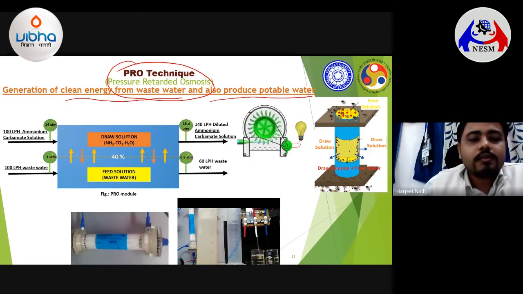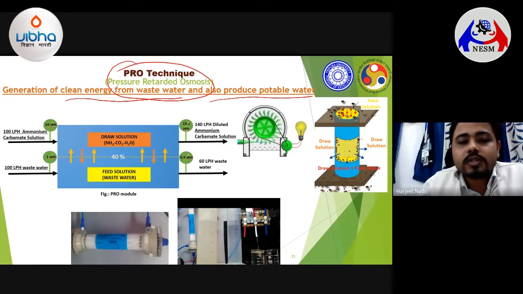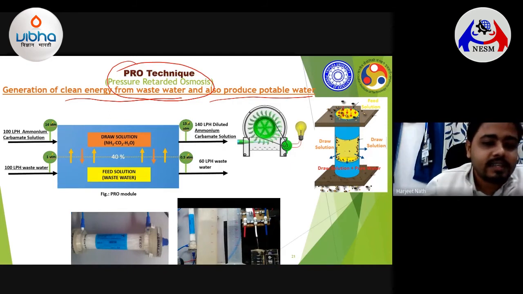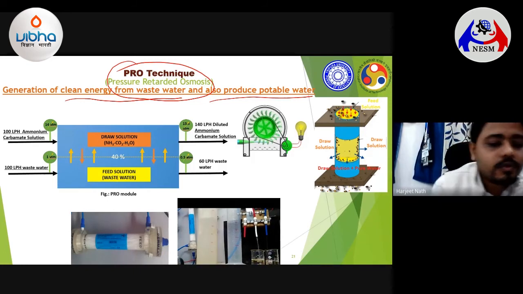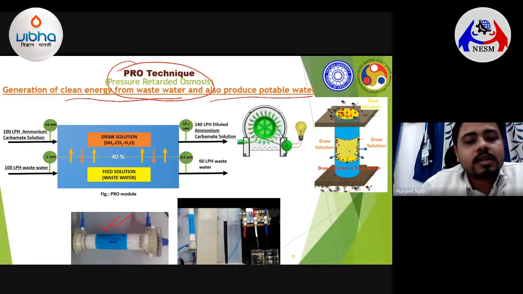So that means that if you have wastewater, you can clean that wastewater, and during the cleaning process, you can also generate clean energy. How is it so? Let me give you a very brief look. For such processes, what you use are basically pressure retarded osmotic membranes. These are actually an advanced version of the forward osmosis membranes. These can be cellulose acetate based membranes, which can be hollow fiber based.